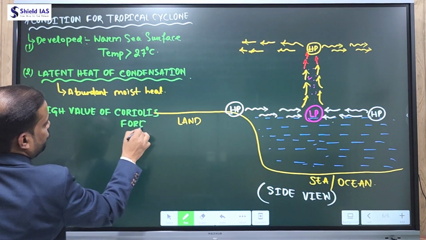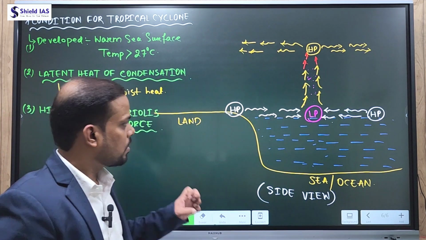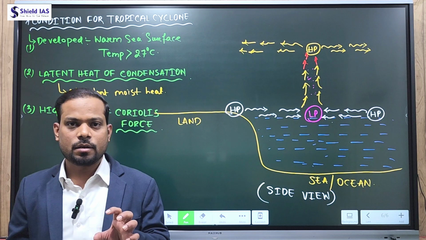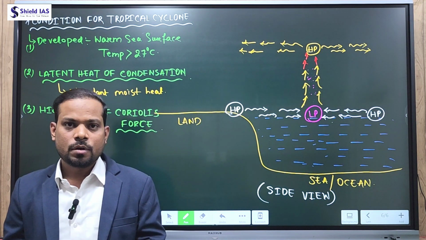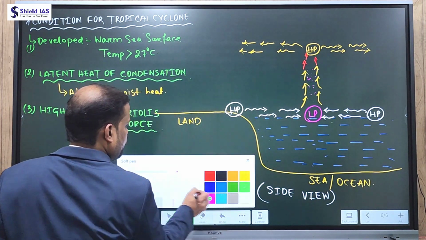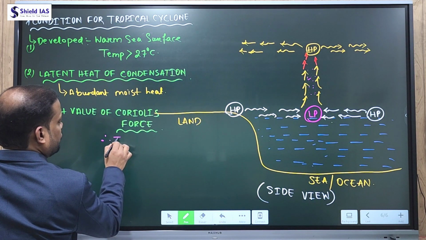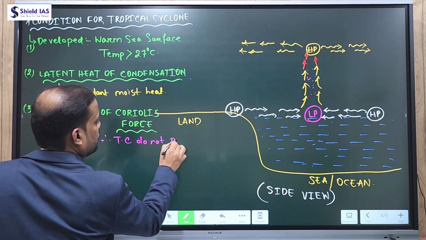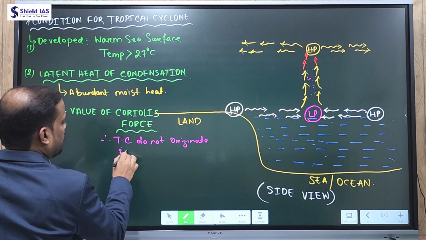Therefore, tropical cyclones do not originate between 0 to 5 or 10 degrees north and 0 to 5 or 10 degrees south. Why? Because the Coriolis force is 0 in the equatorial region. Therefore, tropical cyclones do not originate in the equatorial region.